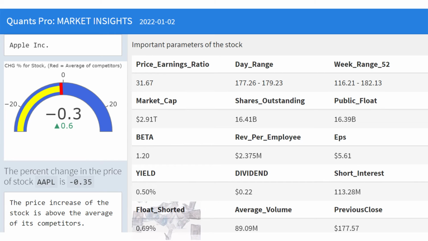Float shorted is the percentage of a company's stock that has been shorted by institutional traders, compared to the number of shares of a company's stock that are available to the public. The stock of the company closed at 177.57 with an average volume of 89.09 million. Average volume is the average number of shares traded within a day in a given stock.